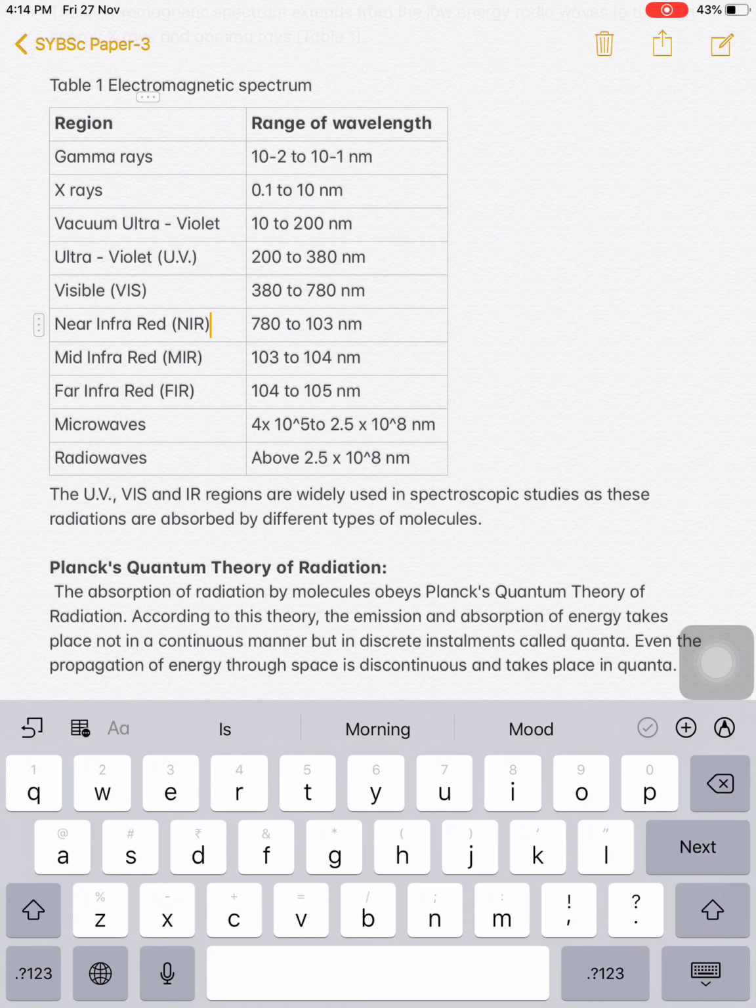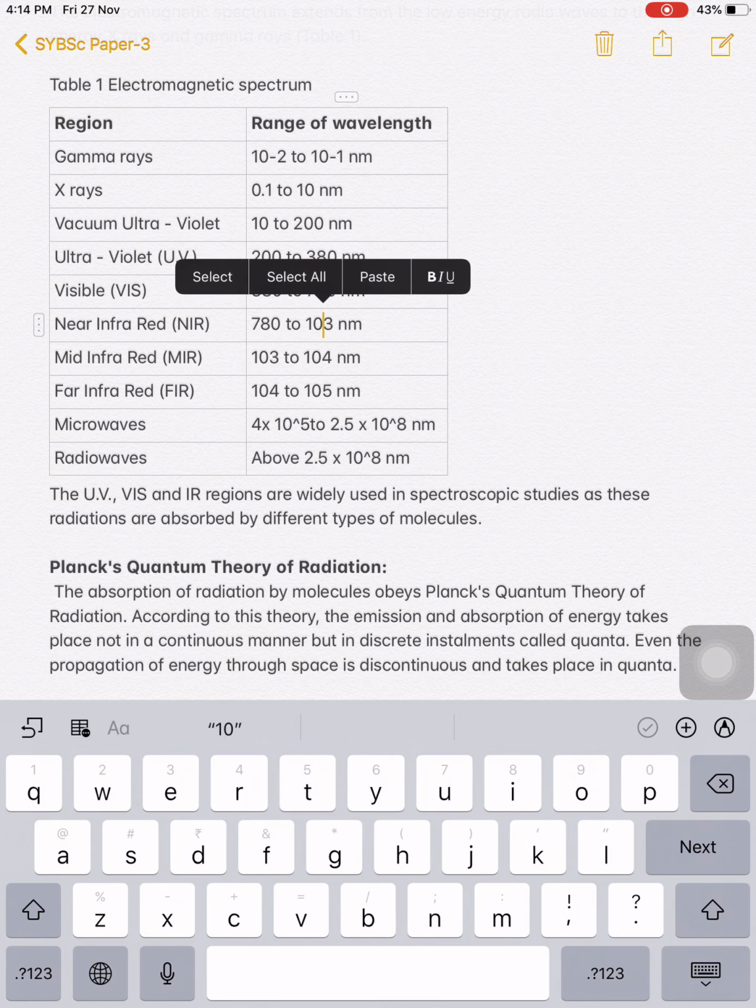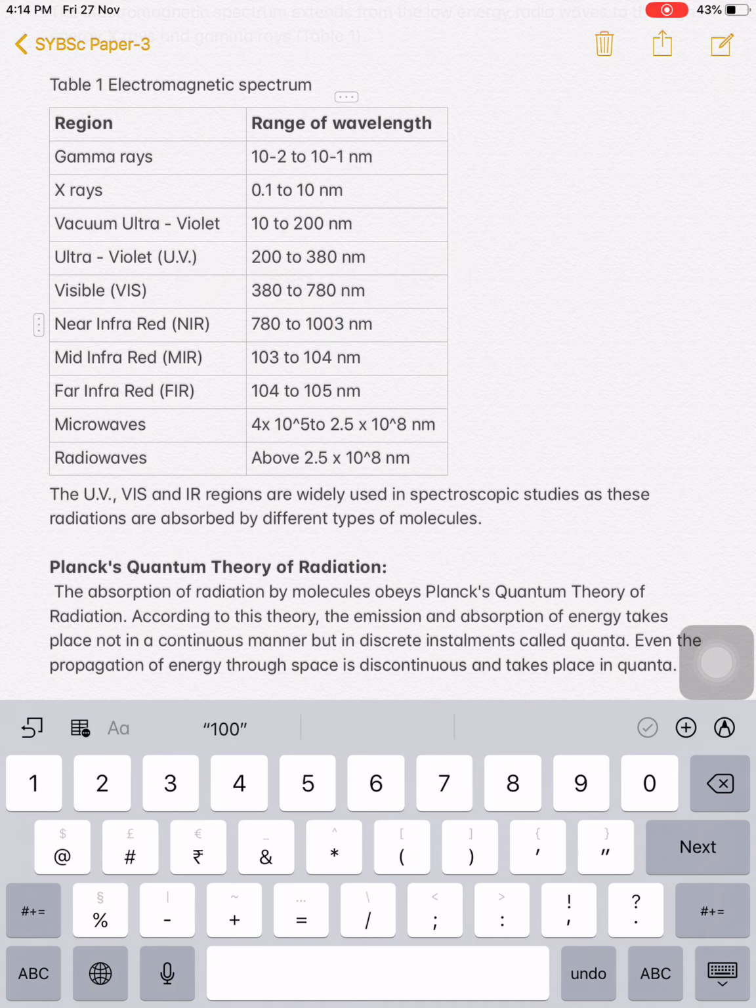Again, infrared radiation is there. Visible light has more energy than IR. IR is again differentiated into three parts: near, middle, and far infrared radiation. For near infrared radiation, the wavelength is from 780 to 1000 nanometer, and so on, from 10 raised to 3 to 10 raised to 4 nanometer.